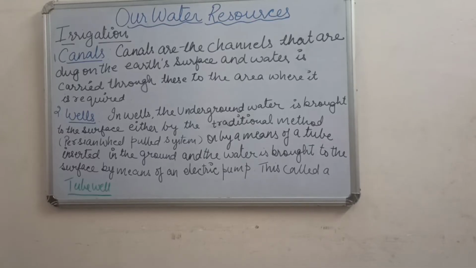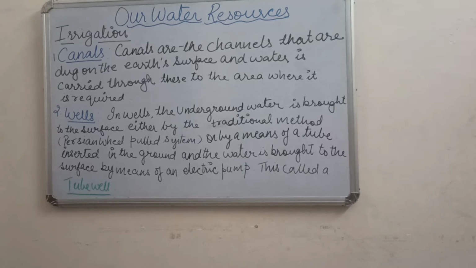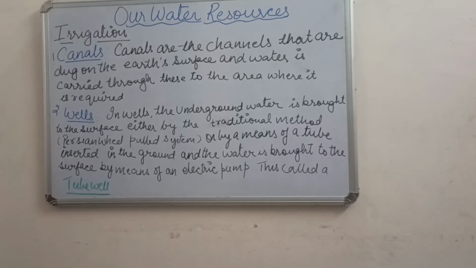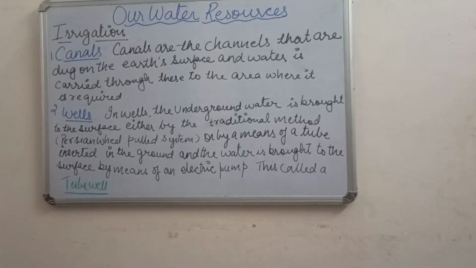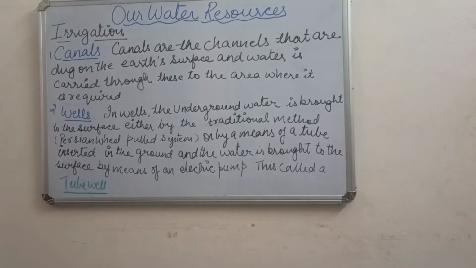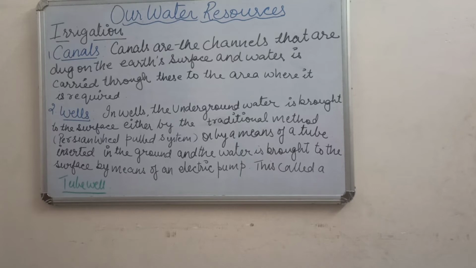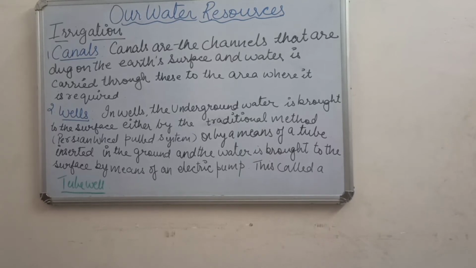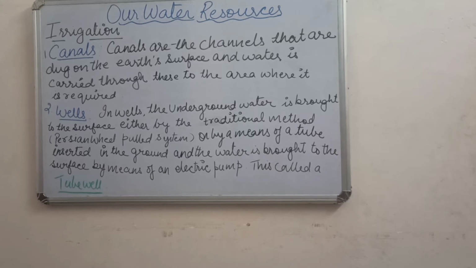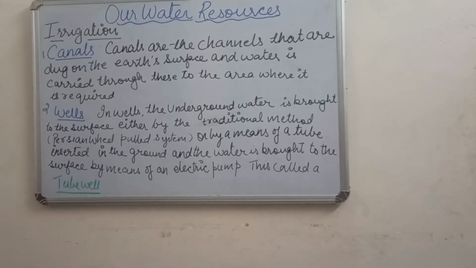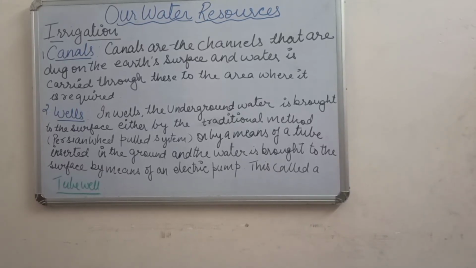First, the first way of irrigation is canals. What are canals? Canals are channels that are dug on the earth's surface and water is carried through these to the area where it is required.